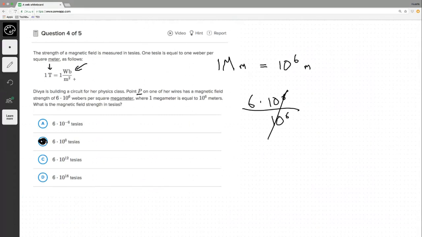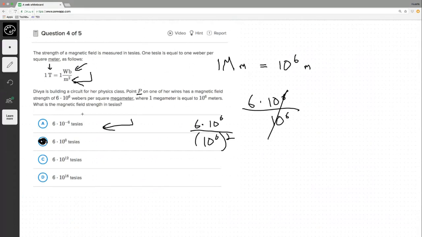Here's where I'm a little confused, because it's saying it's equal to 1 Weber per square meter. Now, do I have to square the value in the meters? Meaning, does this become 6 times 10 to the 6th over 10 to the 6th squared? I don't believe that exponent applies to the value, because this exponent just applies to the unit. It's in meters squared.